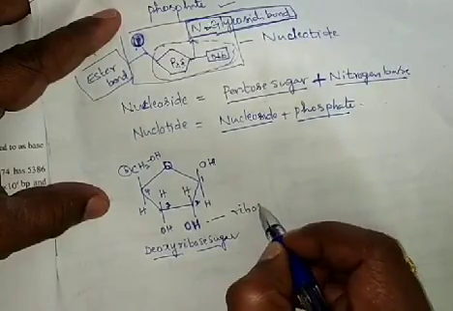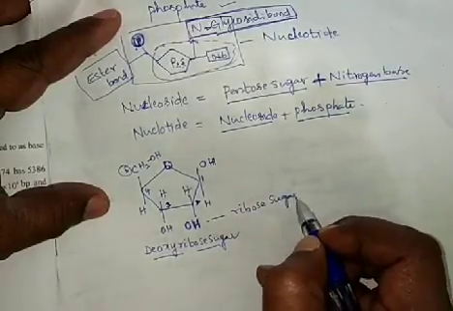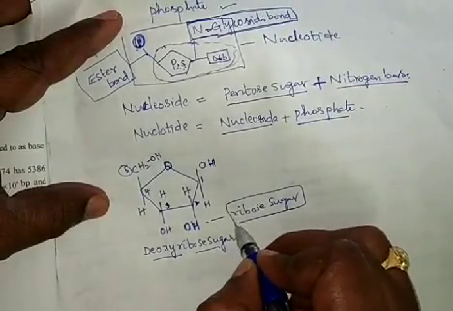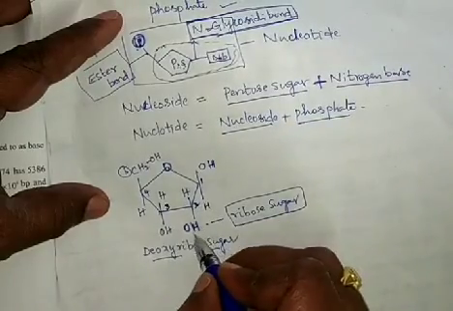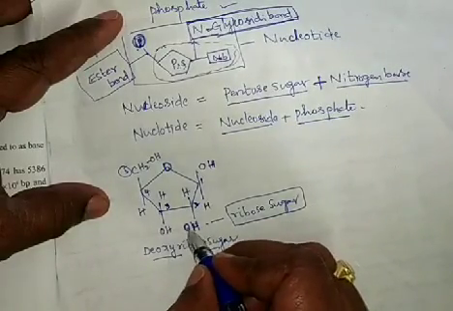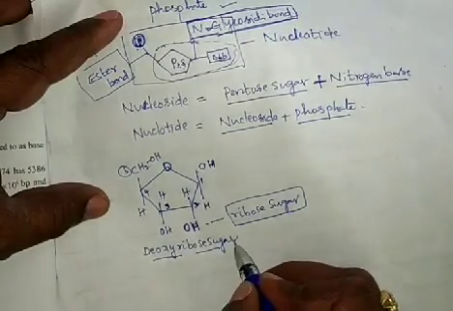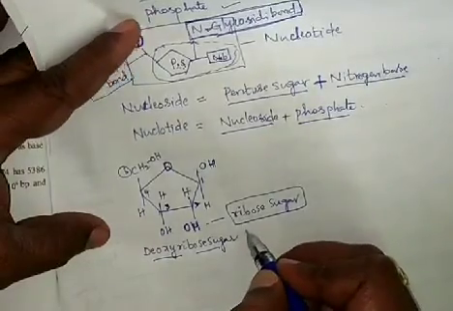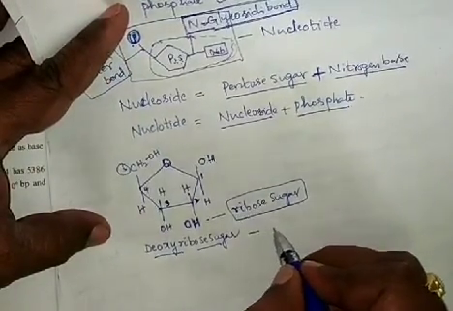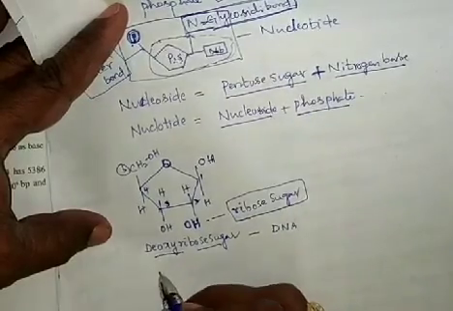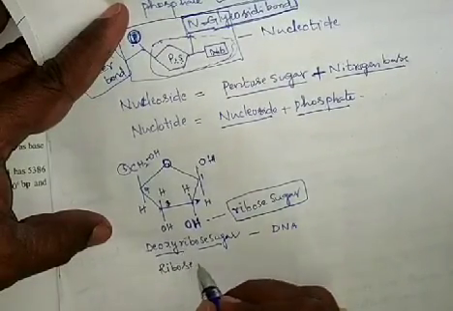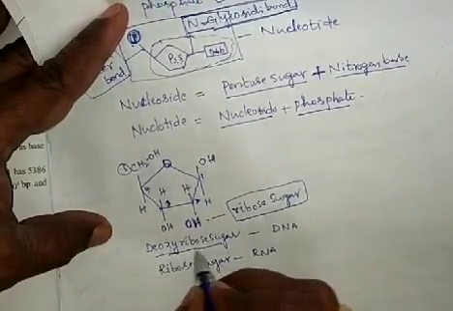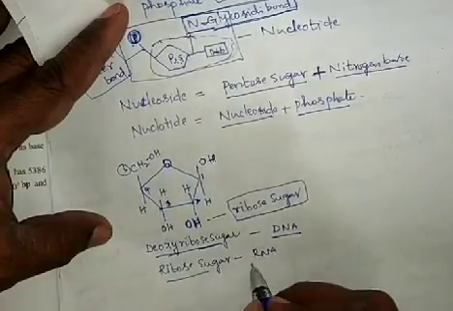Same structure only, but the difference is in the second carbon. If OH is present at the second carbon, it is called a ribose sugar. If the second carbon has only H, it is called deoxyribose sugar. So that is the difference between ribose sugar and deoxyribose sugar. Deoxyribose sugar is present in the DNA. Ribose sugar is present in the RNA.